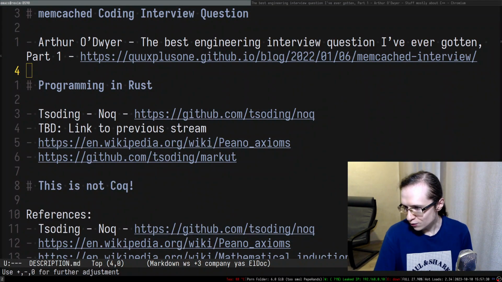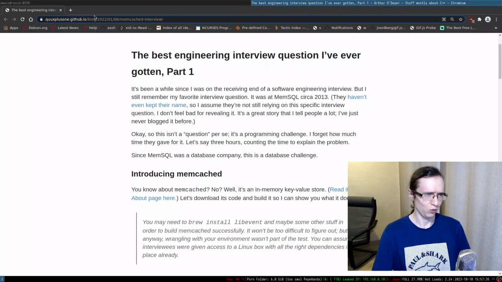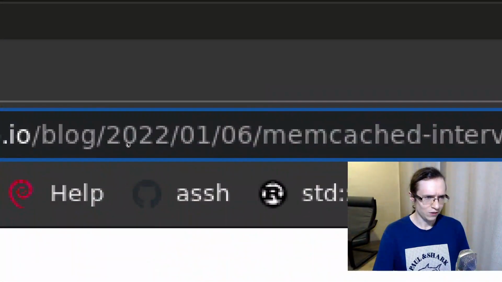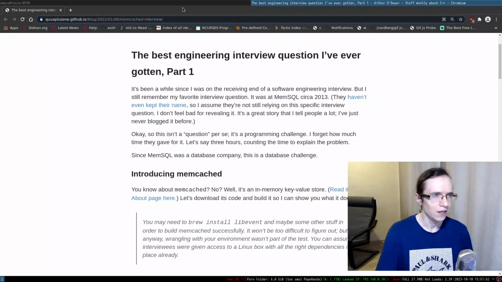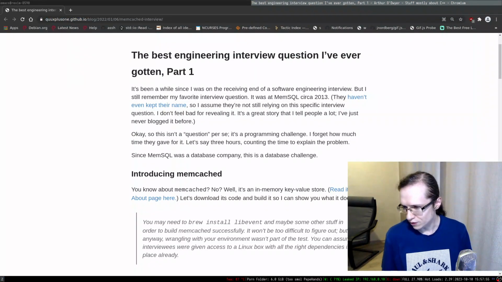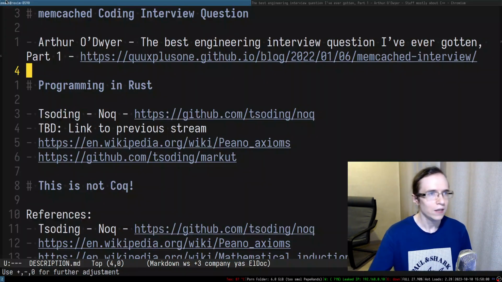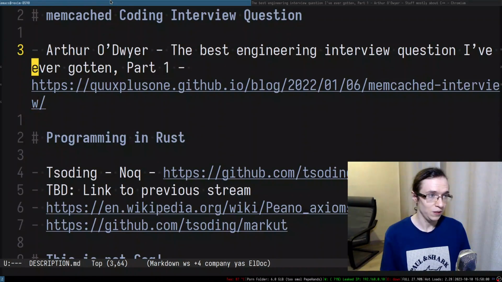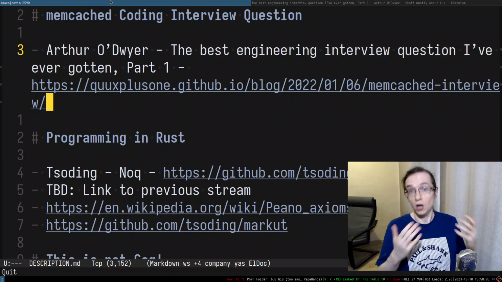So today I would like to take a look at a blog post that I saw some time ago. Interestingly enough, it is dated 2022, but I feel like I remember seeing this post way before that. I don't know what's up with the date. Maybe I'm remembering that incorrectly. I'm going to put this blog post in the chat for people who are chatting right now on Twitch, and for people potentially watching on YouTube, it's going to be in the description. The blog post is called "The Best Engineering Interview Question I've Ever Gotten."